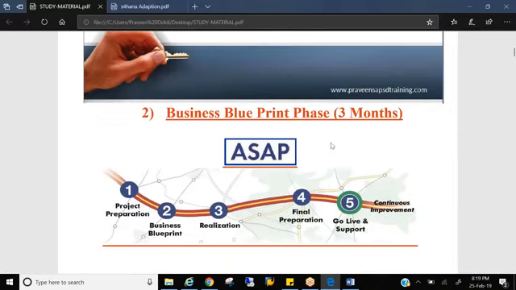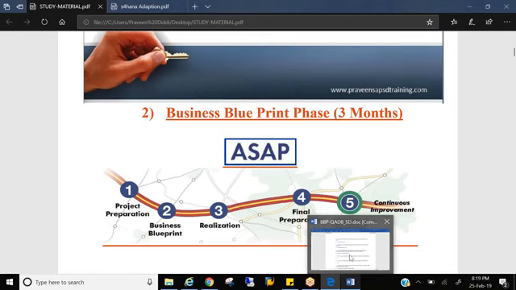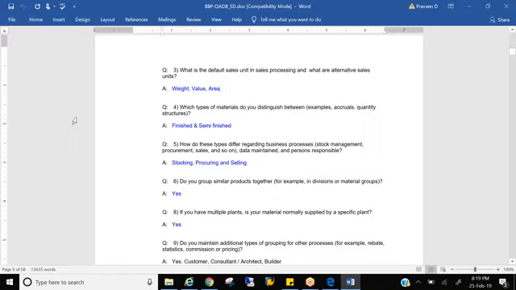Because how many questions can you ask in a day? Probably 20, 25, 30 questions a day. Why? Because there will be lots of discussions in between. Your core user is a senior manager. He has a lot of knowledge in business, right? He may not know SAP SD, but he is very senior and has deep knowledge of the business. So he will put lots of questions to you.